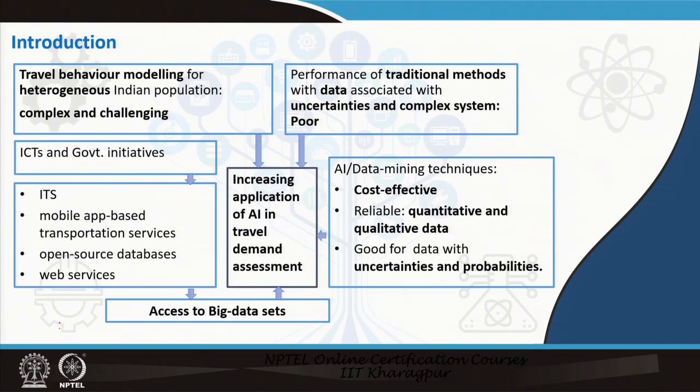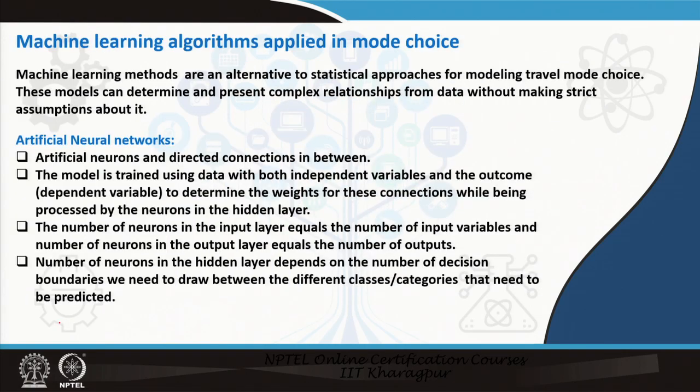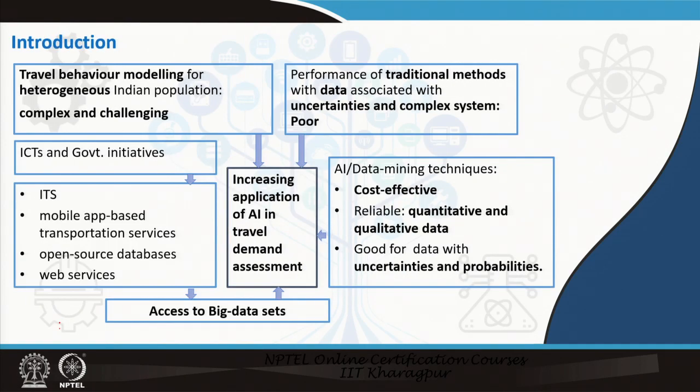So, basically in our last lecture we ended with activity based models, where we discussed that one of the popular models, Albatross, uses decision trees to determine the different choices or the different steps in the model. So, any kind of choices could be modeled through decision trees. In this particular lecture we will be focusing on mode choice.